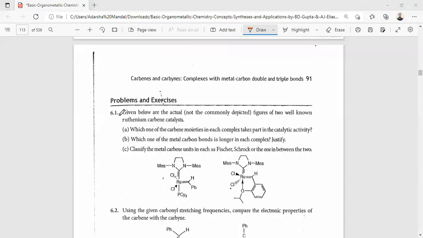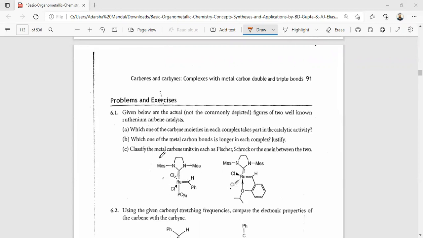Now I will discuss some problems. There are two carbene complexes. Given below are two well-known Ruthenium carbene complexes. Between these, which one of the carbene moieties in each complex takes part in the catalytic activity?